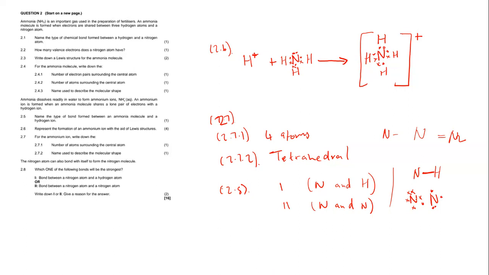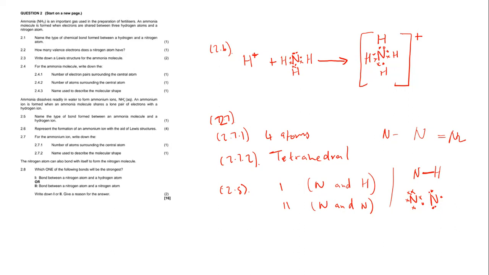Now, let's confirm: is this nitrogen surrounded by 8 electrons? So this nitrogen is surrounded by 1, 2, 3, 4, 5, 6 electrons. That means this nitrogen atom is also surrounded by 6 electrons. That means this is not the correct way to draw a Lewis structure.